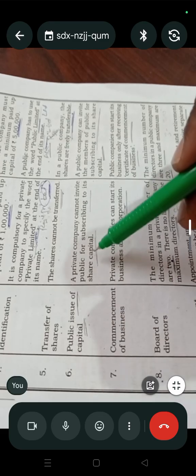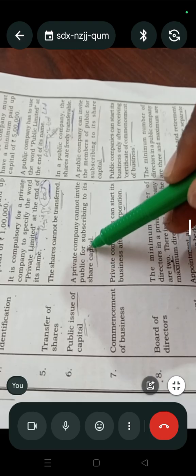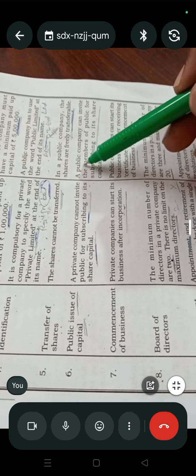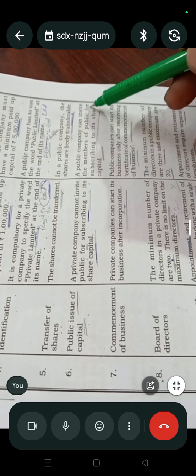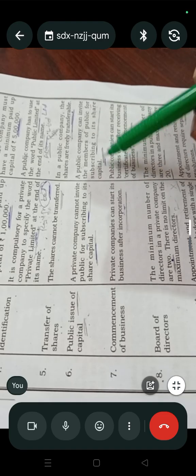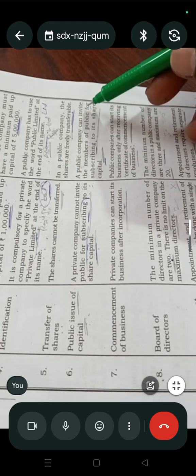Public issue of capital. A private company cannot invite the public for subscribing to its share capital, but a public company can invite members of the public for subscribing to its shares.